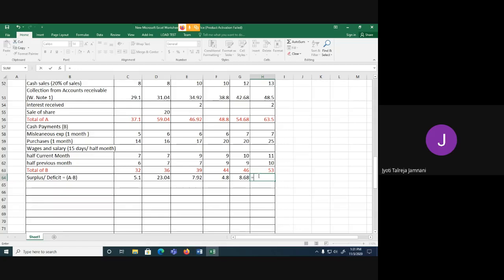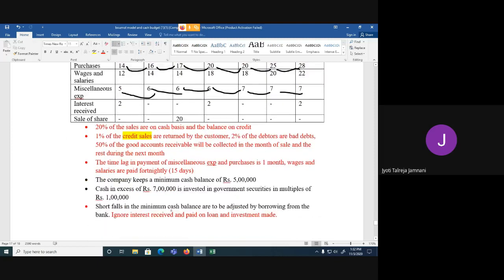Then you have 63.5 receipt minus 53 payment, you get a surplus of 10.5. Now, once you have the surplus or deficit, the next thing that we do is add opening balance. Then after you add, now we will write it as indicating closing balance. We are not writing it as closing balance because this is what we have got, but this shouldn't be the closing balance. There are adjustments, right? They have told what to do with the closing balance.